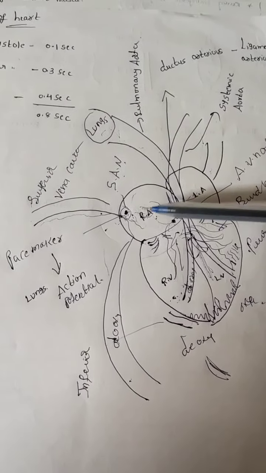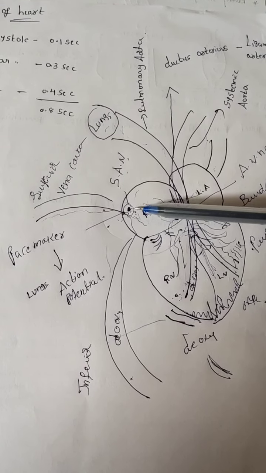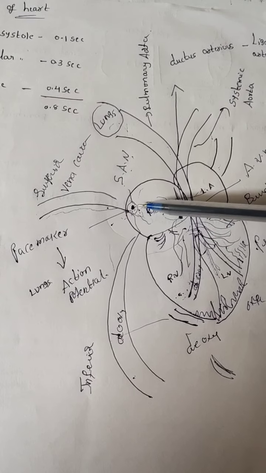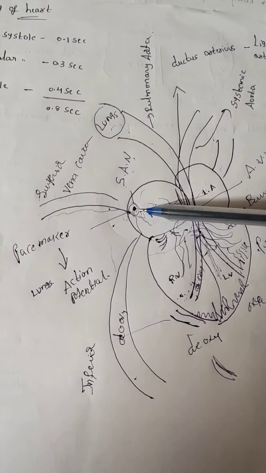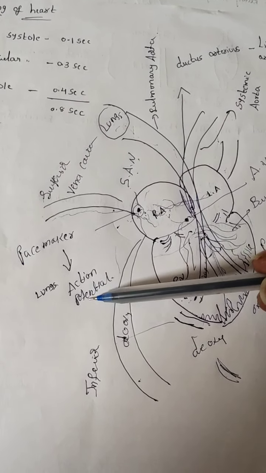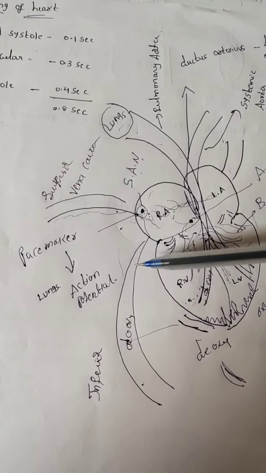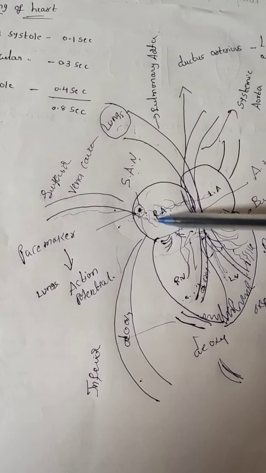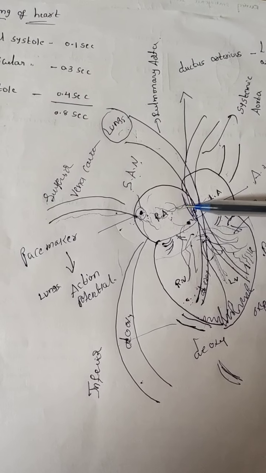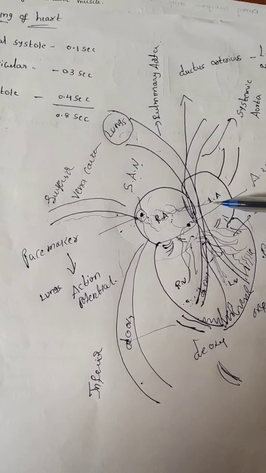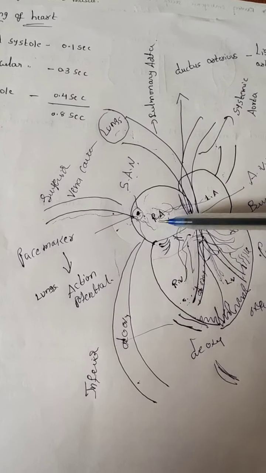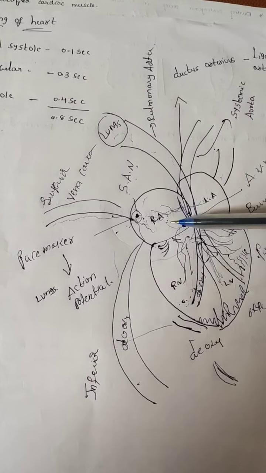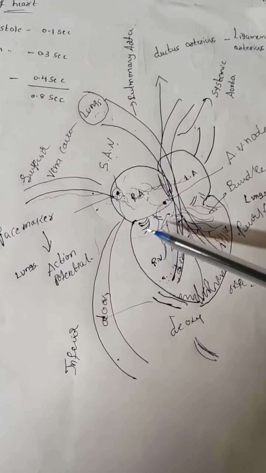That's why in atrial systole, what events happen? The sinoatrial node acts as a pacemaker, which means it automatically undergoes contraction and the action potential is started. When this action potential is started, it conducts the impulse from the right atria to the left atria simultaneously. At that time, the atria undergo contraction. When it undergoes contraction, which valves are open?